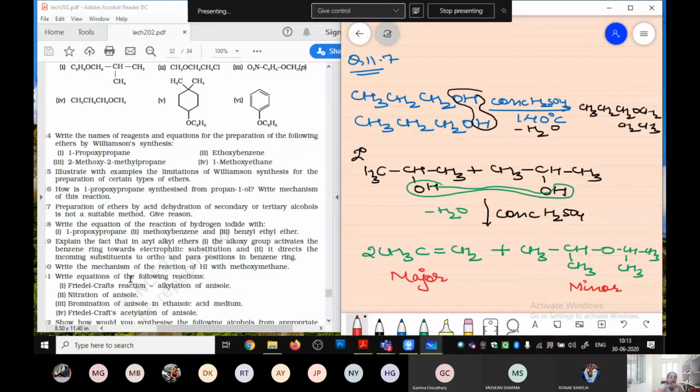Anyone who wants to try for the reason why we have got the ether as the minor product and alkene as a major product? Ma'am, SN2 mechanism is followed, no, therefore. Anyone else?